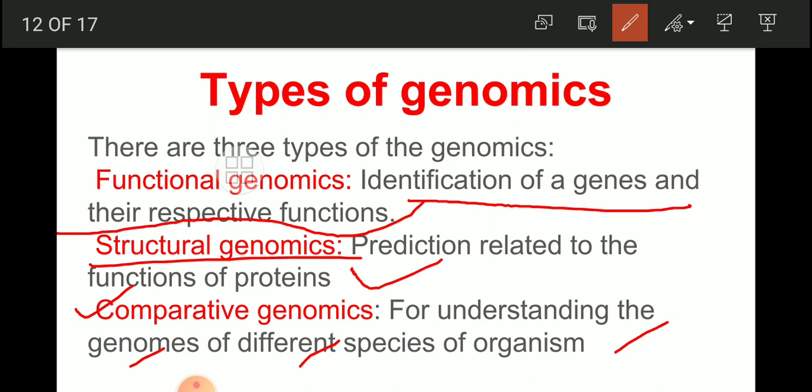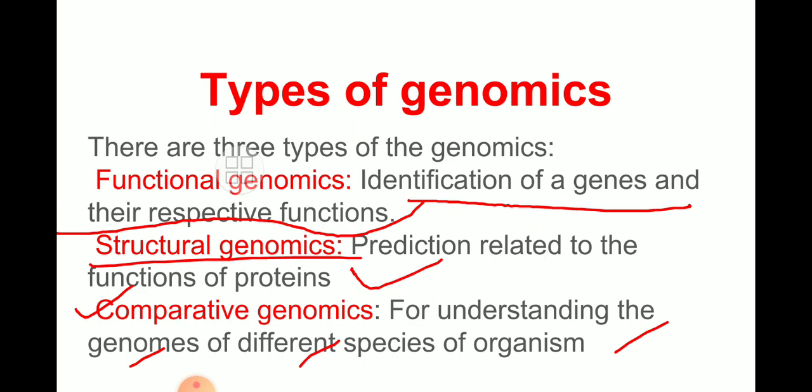So there are three types of genomics: functional genomics, structural genomics, and comparative genomics. Functional genomics is nothing but the identification of genes and their respective functions. Structural genomics is useful to predict the related function of the protein. Comparative genomics is for understanding the genomes of different species of organisms.